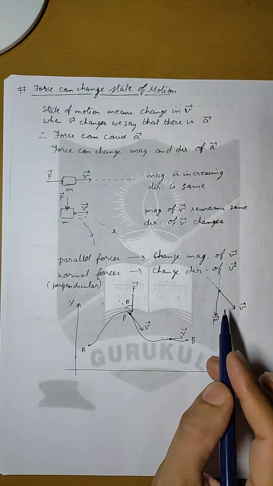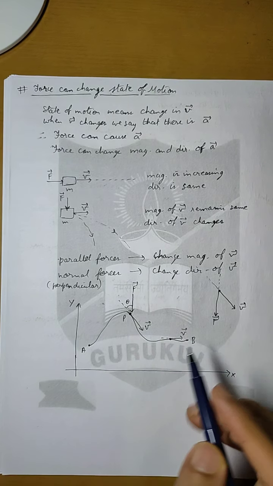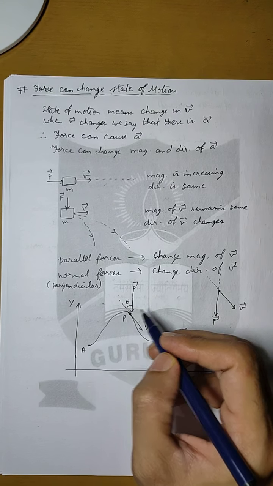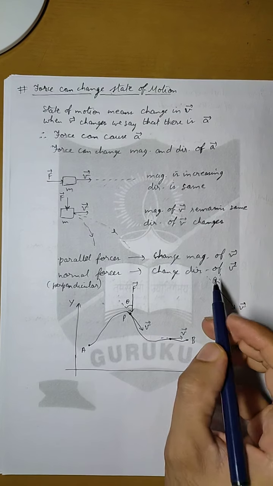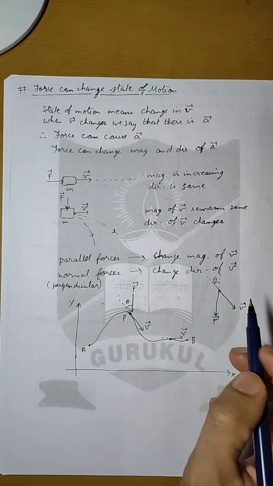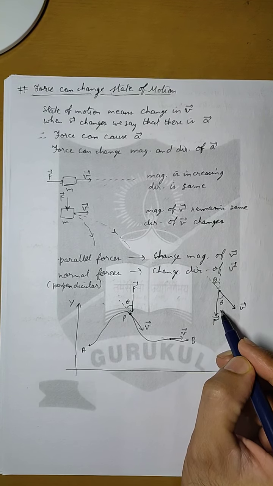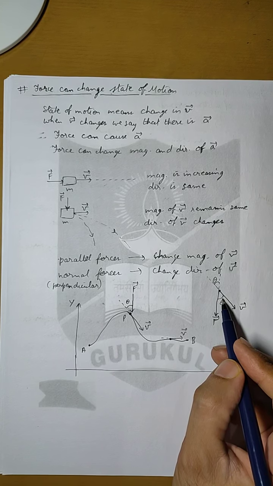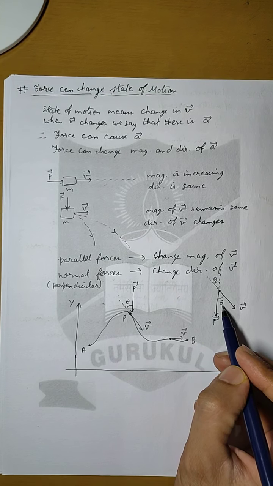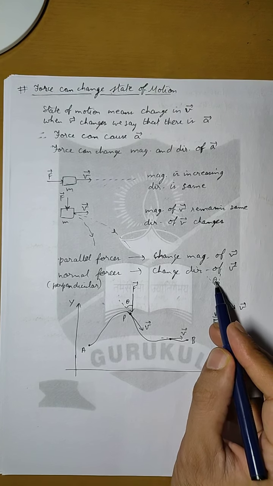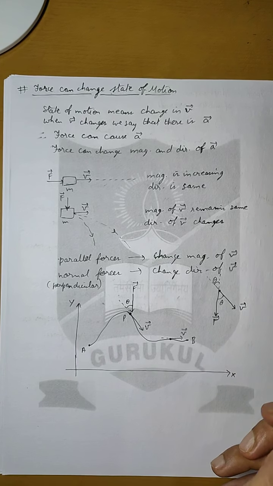So I am making a similar diagram here, where I have only extended the force. Now I have taken this angle as theta. Why am I saying this is the angle between force and velocity? Because this angle will also be equal to theta, as a vertically opposite angle. So you can put theta here and say that force is applied at an angle theta with velocity, or you can put theta here also, and it will mean the same thing.